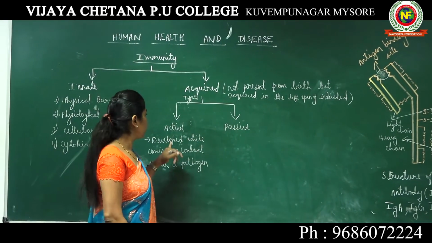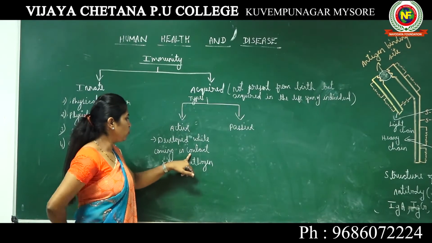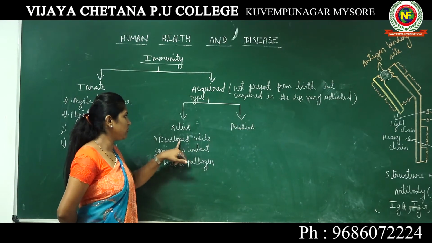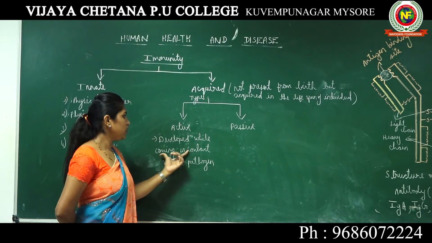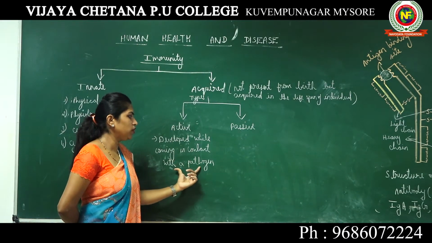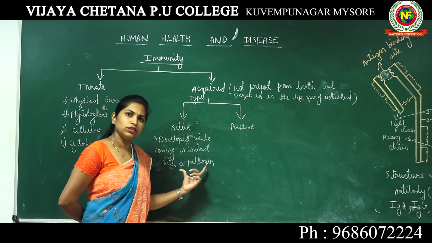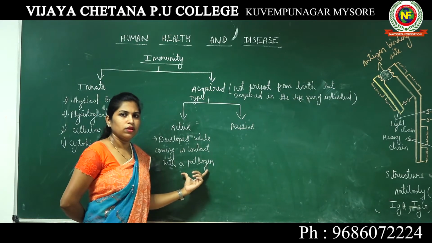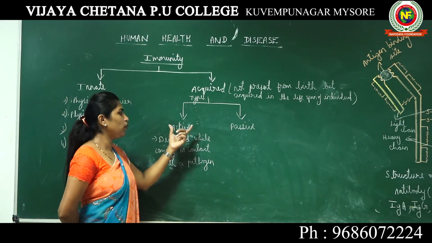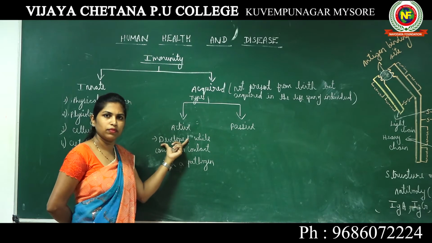Okay, so when you came in contact with a pathogen, you developed certain immunity. Now in your body you have come in contact with this virus known as the chickenpox virus. When this virus entered your body, suddenly your body is going to develop an immunity.